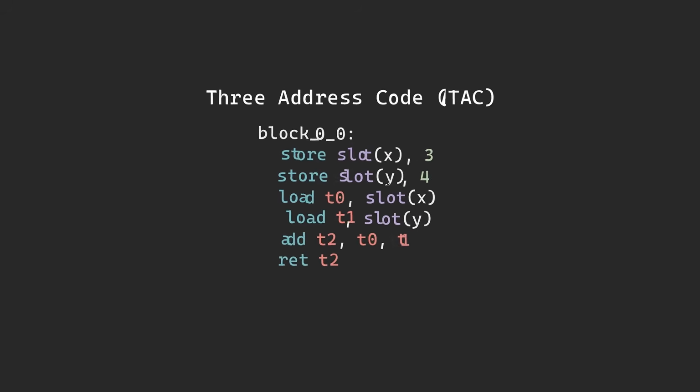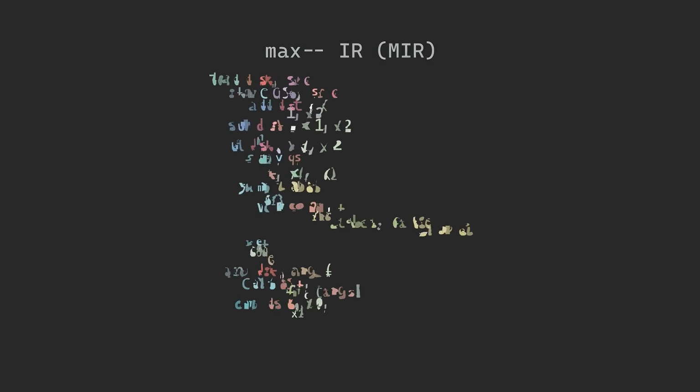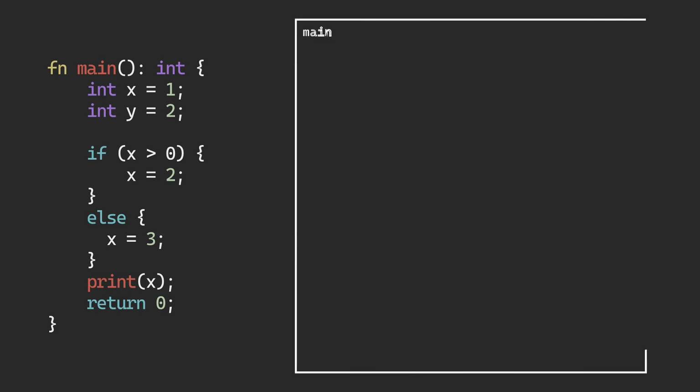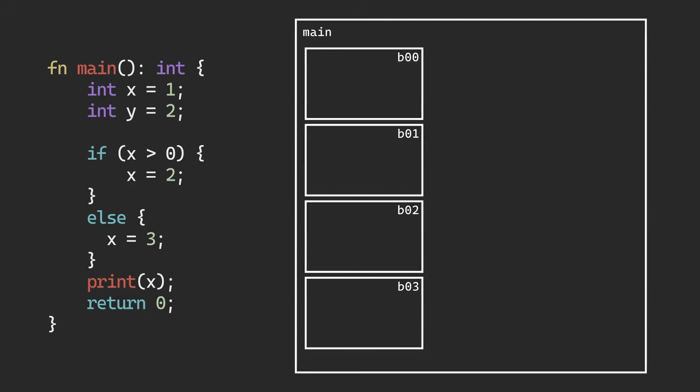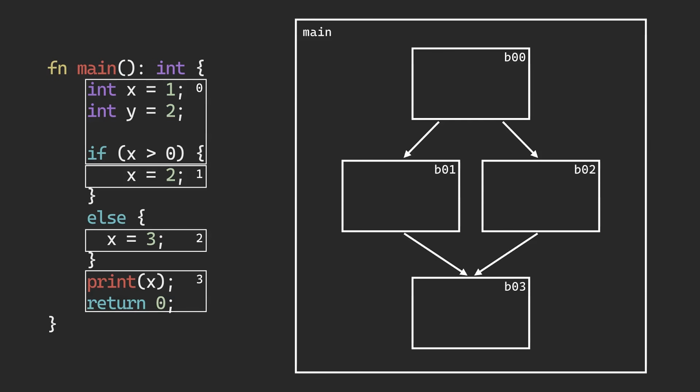I invented my own IR, which I called max minus minus IR, or MIR. It has a pretty minimal instruction set that allows full expressiveness of the language itself. The basic structure is this. We start by declaring functions. Each function declaration is represented as a collection of blocks. The reason for blocks is for portions of code that require control flow. The scope defined by an if statement requires a different block. The blocks construct a control flow graph, which depicts all possible paths that the program might take during its execution.